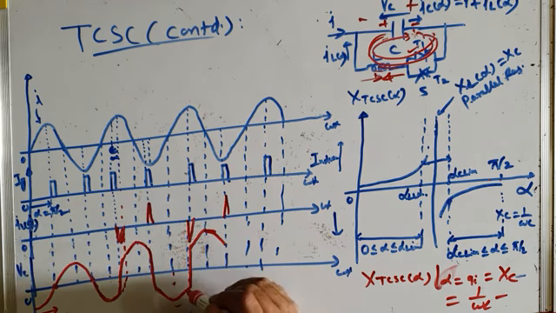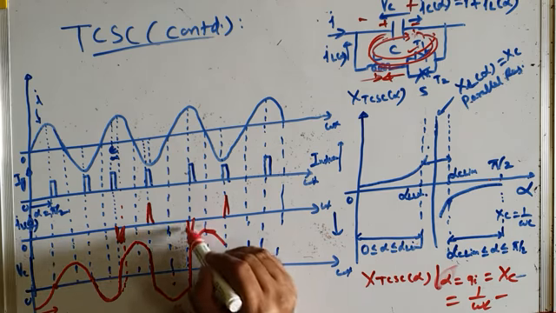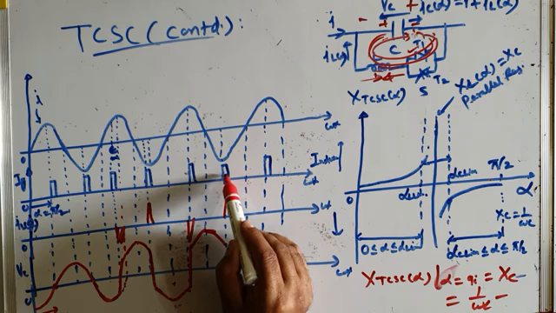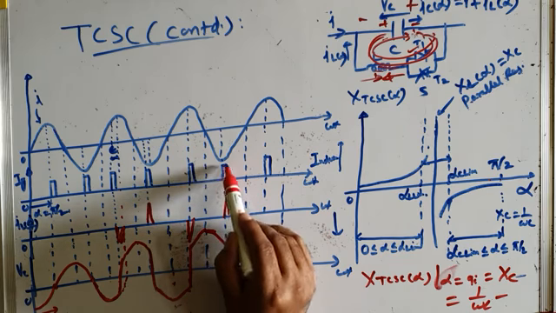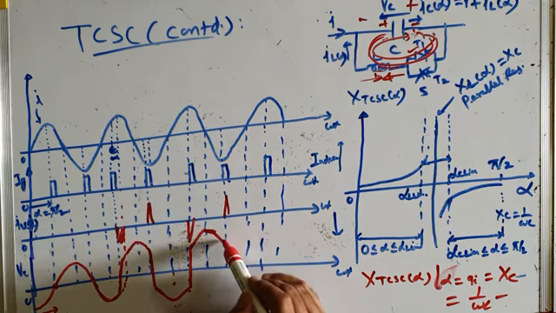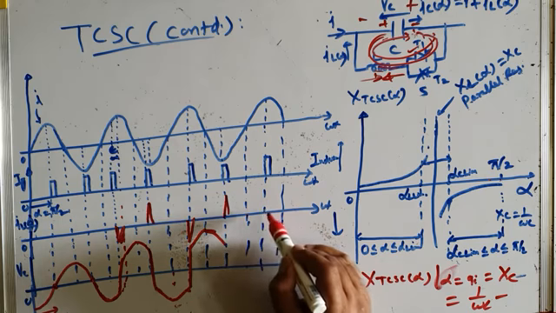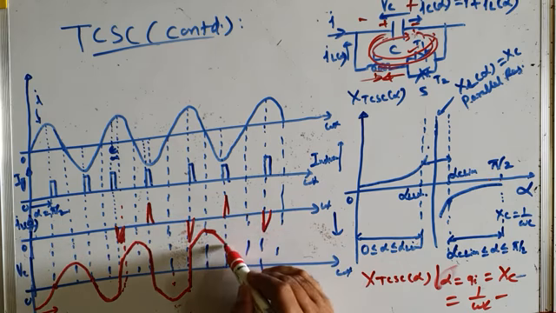Why will it conduct? Because capacitor voltage became zero here, but it is not zero here because of this high charge. Since some voltage is there across the capacitor, the capacitor discharges and current will flow. Similarly, this is alpha equal to pi by 2. TCR will conduct because capacitor voltage has not become zero. It is there, and therefore the currents will continue to flow like this.